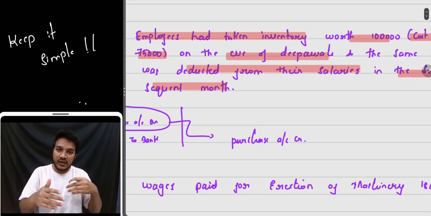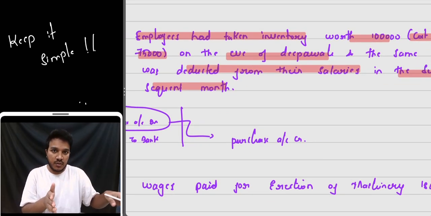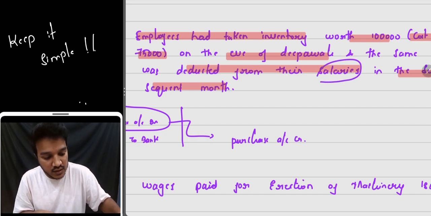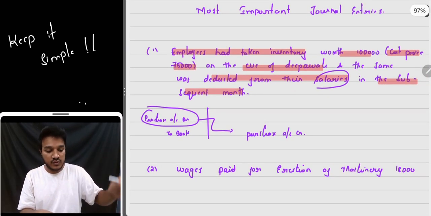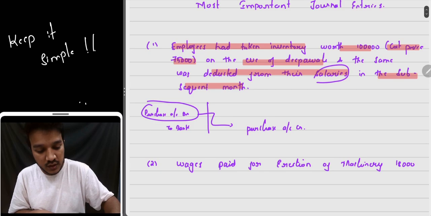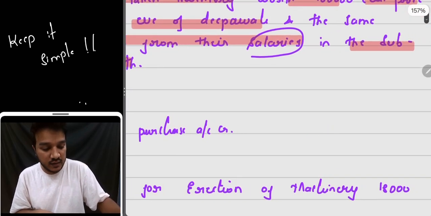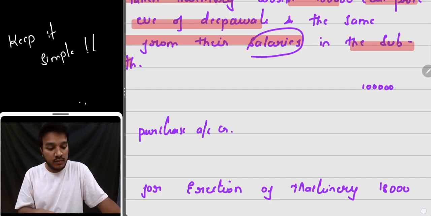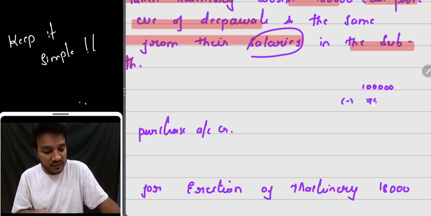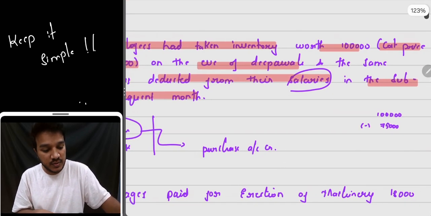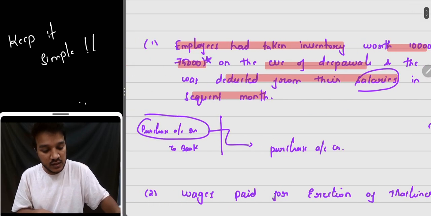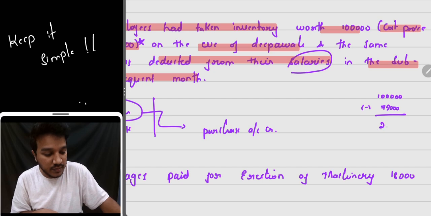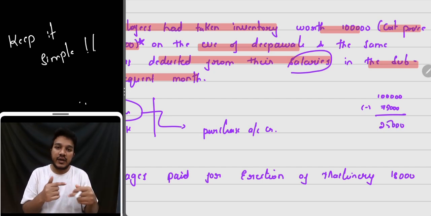Now is the company getting cash when it is giving to its employees? No, it is adjusting against their salaries from the future. Let's understand. Suppose an employee's salary is 1 lakh in the next month. Before paying this 1 lakh rupees, they will adjust 75,000, since the cost price of this inventory is 75,000. So this 75,000 is adjusted against the future salary, and then the balance 25,000 will be paid to the employees.